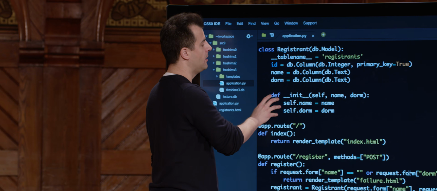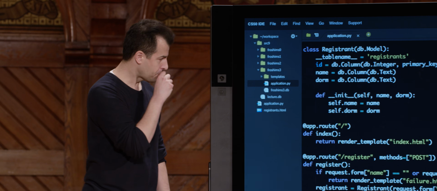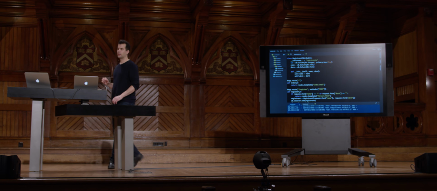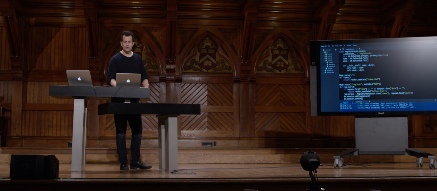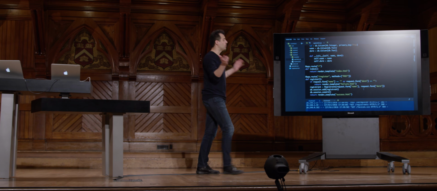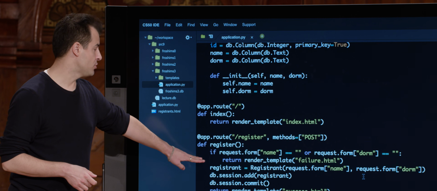And now as an aside, this is a constructor or an initialization method that you might recall from past problems. But let's focus a little later in the code on why this is actually compelling. If we scroll down later in the code, like to my register route, there is no SQL in this implementation of Froshims 3. The first few lines are the same.